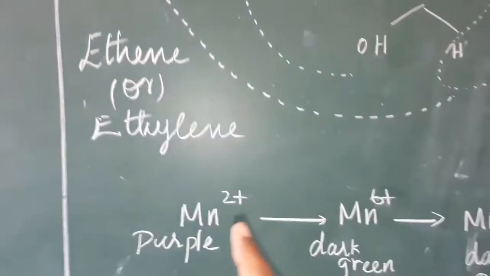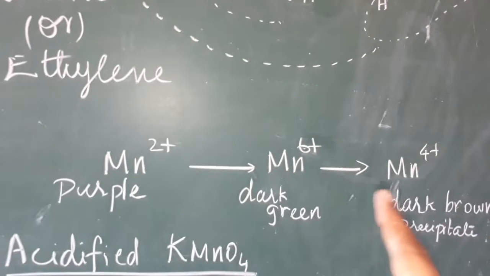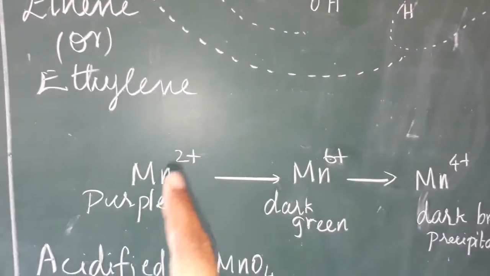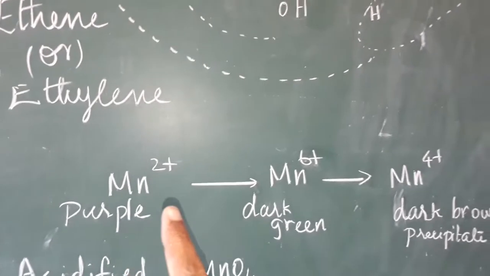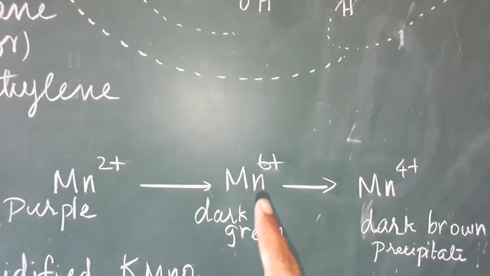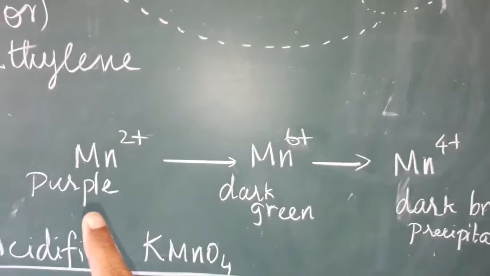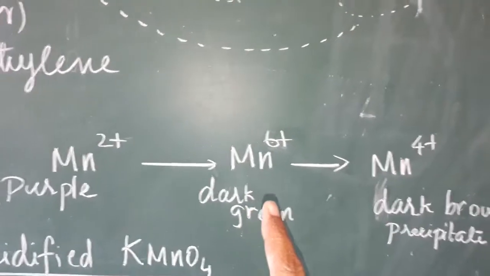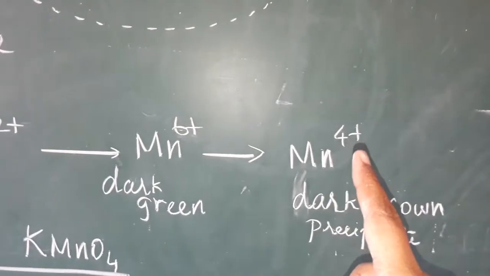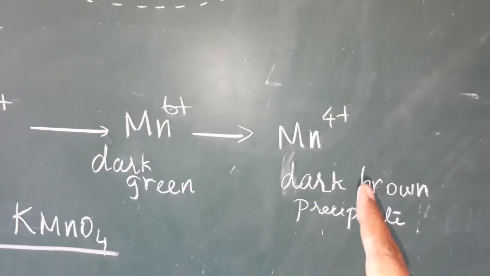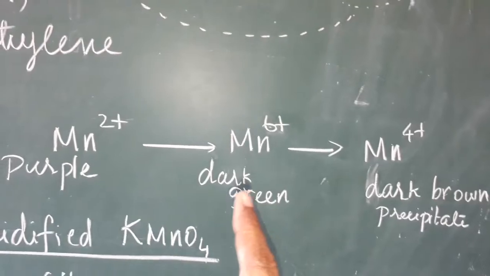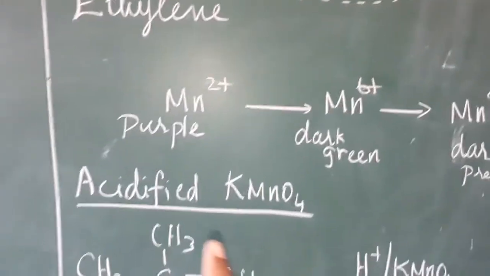Here KMnO4 has manganese, and the oxidation state of manganese changes, so the color also changes. Manganese 7 plus is first a purple color. Afterward, when it is added with the alkene, it slowly changes to manganese 6 plus, so the color changes to dark green. Finally it changes to manganese 4 plus, and according to the oxidation state the color changes to a dark brown precipitate. This may also be asked, so note it down. Next one.